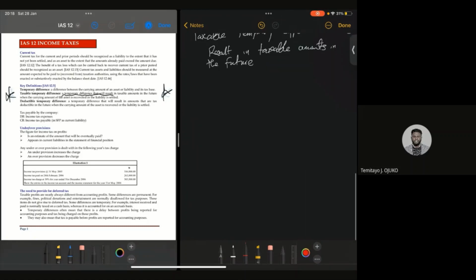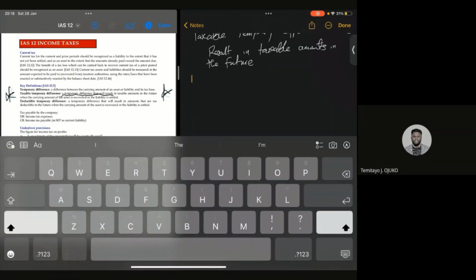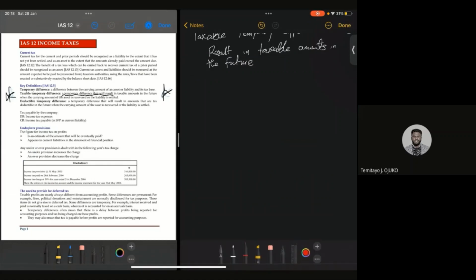Let's do it this way. Now, the taxman and the accounting man. This is just an example. Let's look at it.